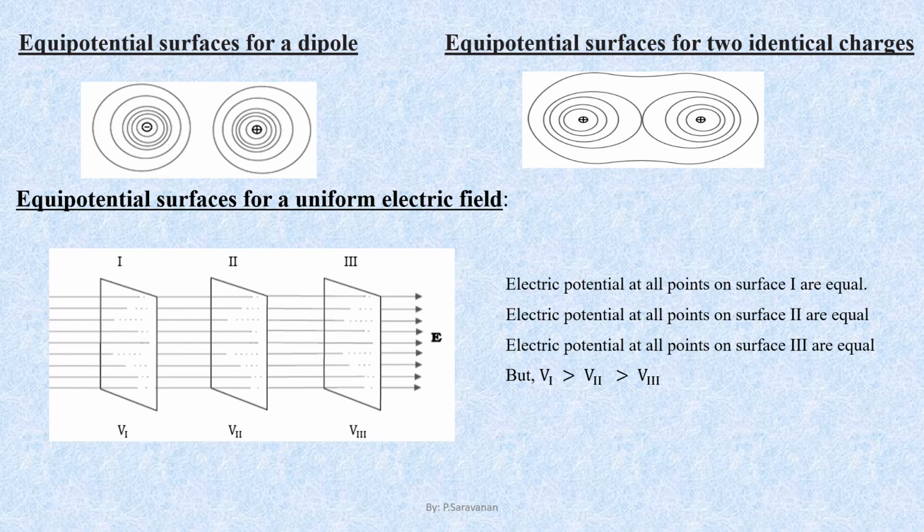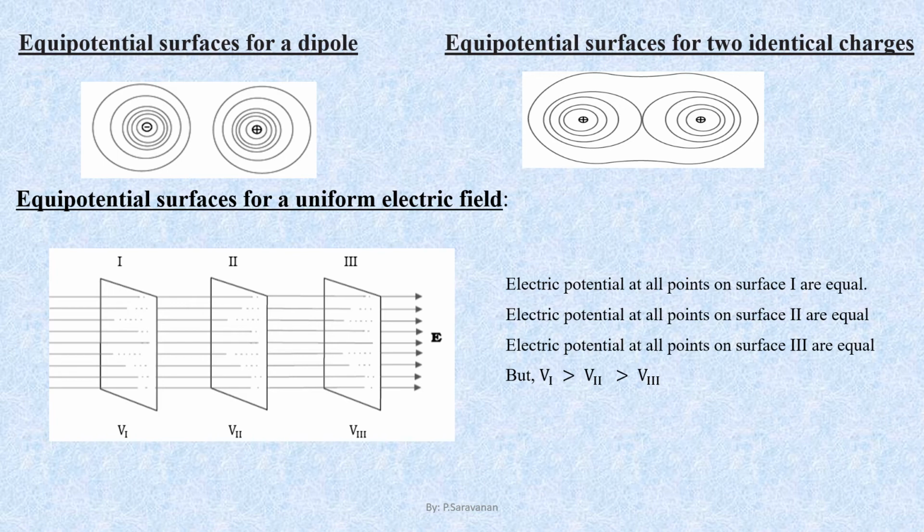On the vertical surface 2, the potential at all points will be the same and it is equal to V2. Similarly, on the vertical surface 3, the potential at all points will be the same and will be equal to V3. But the potentials V1, V2 and V3 are not equal.